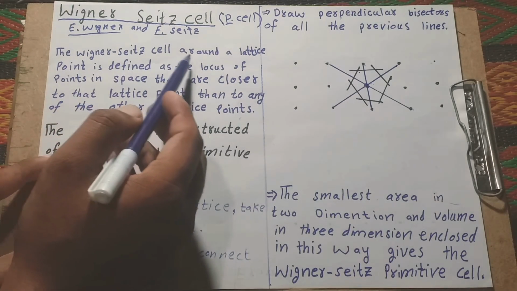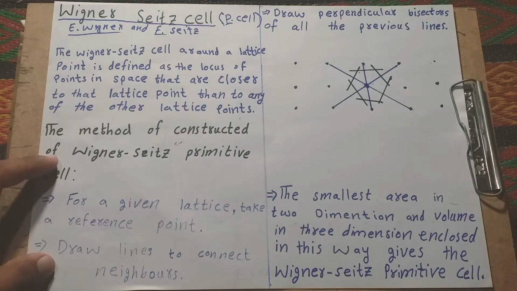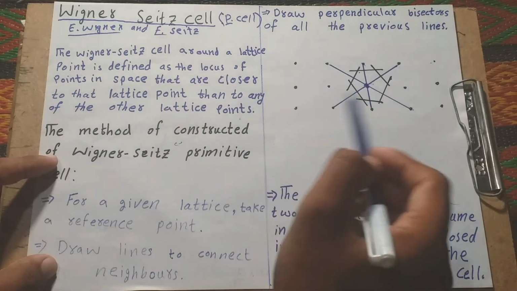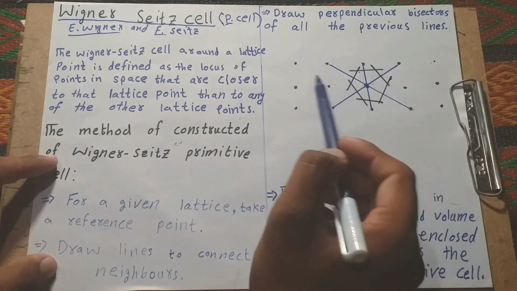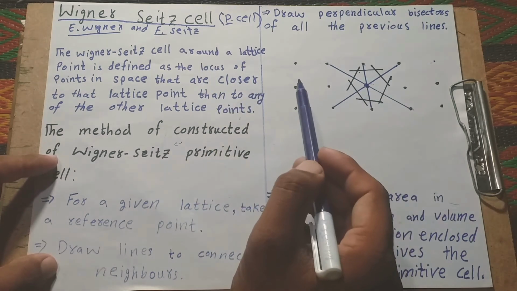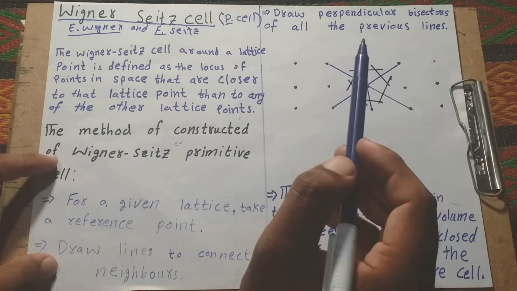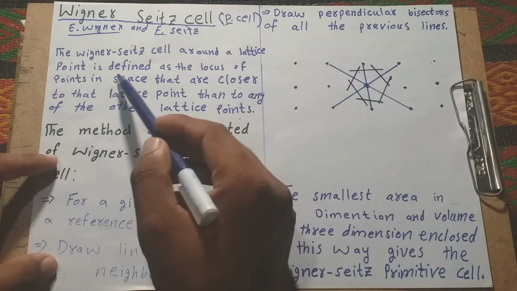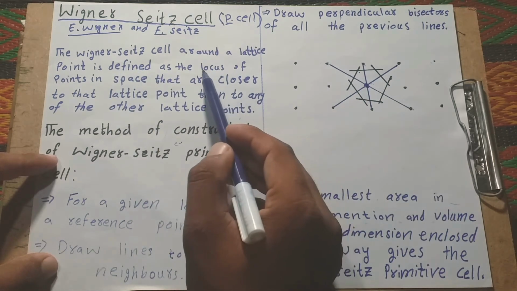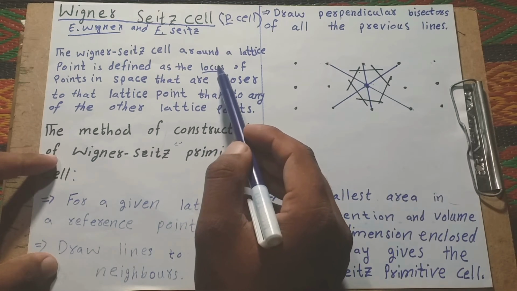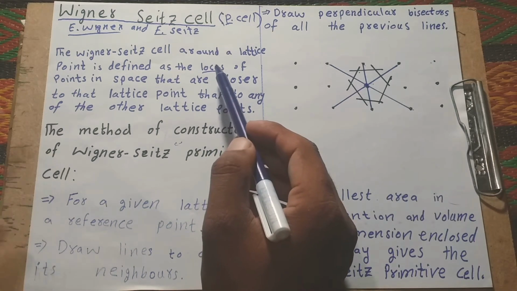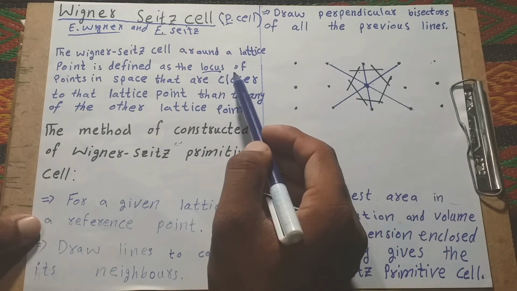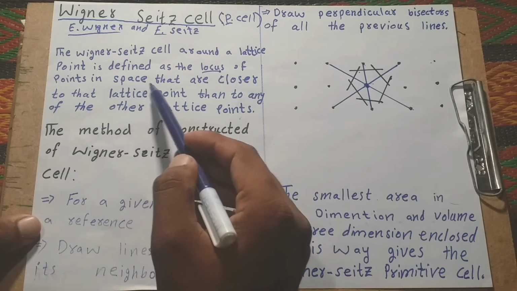The Wigner-Seitz cell is around a lattice point. Understand from this: the total of all points in a system is the lattice, and the repeated point in the crystal lattice is known as a lattice point. It is defined as the locus. What is a locus? A particular position, point or place is known as a locus of points in space that are closer.